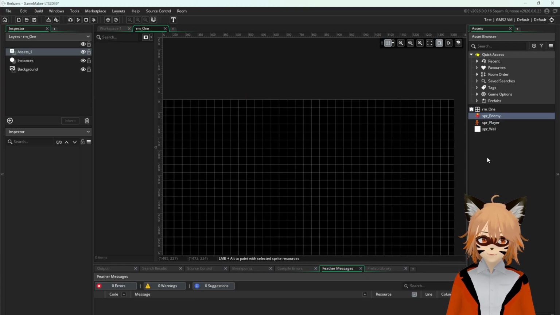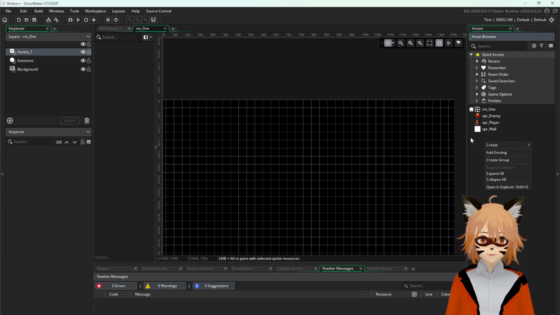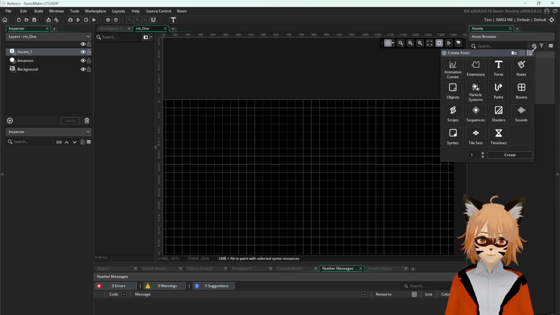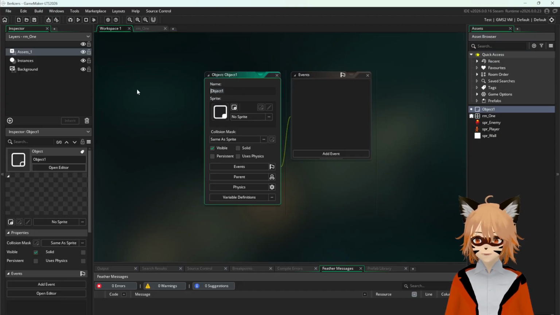So what we're going to do is create an object. Just right click here on the asset browser, or you can press this plus button and simply select objects. Then we're going to press create. I'm going to name this obj_player. So this is the player object.